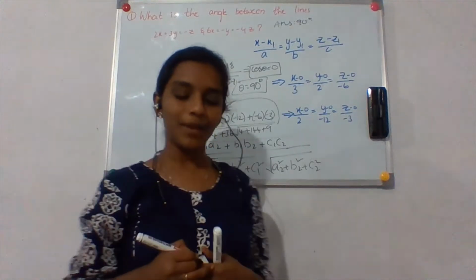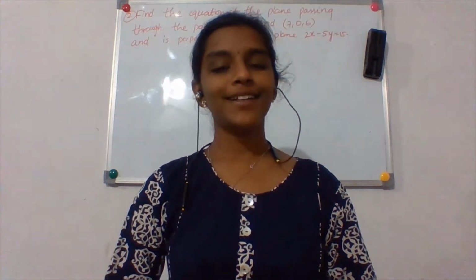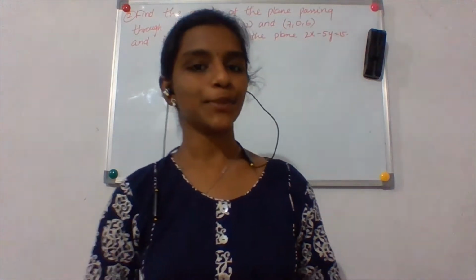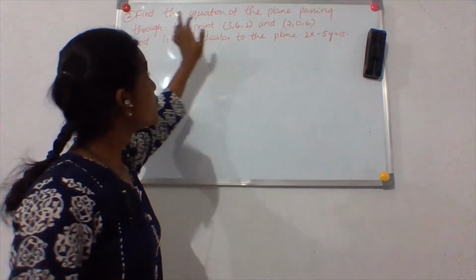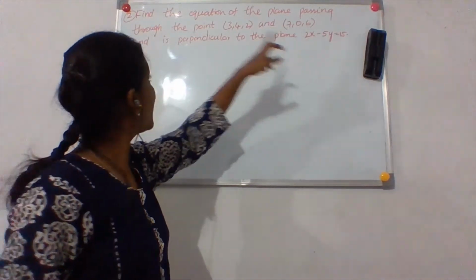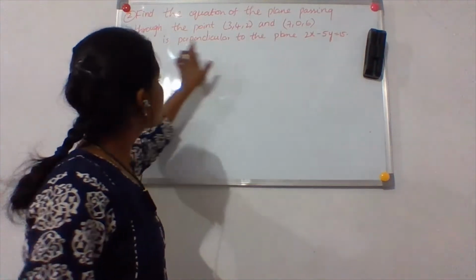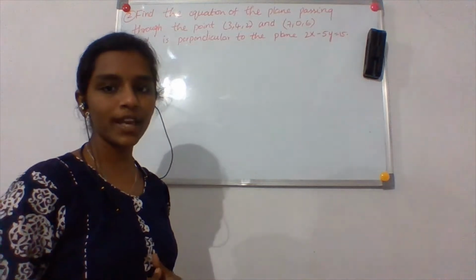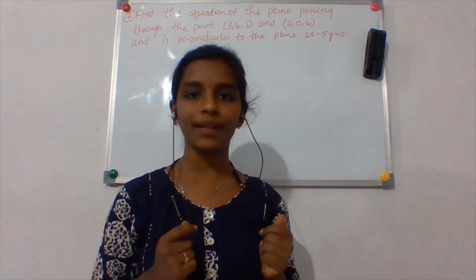Okay? Well, so now let's go into the second problem. Okay? So guys, now let us look at problem number 2. So let us see what the problem is first. He is asking us to find the equation of the plane passing through the point, and 2 points are given, and is perpendicular to the plane. Okay, so 2 conditions are given and we have to find the equation of the plane.